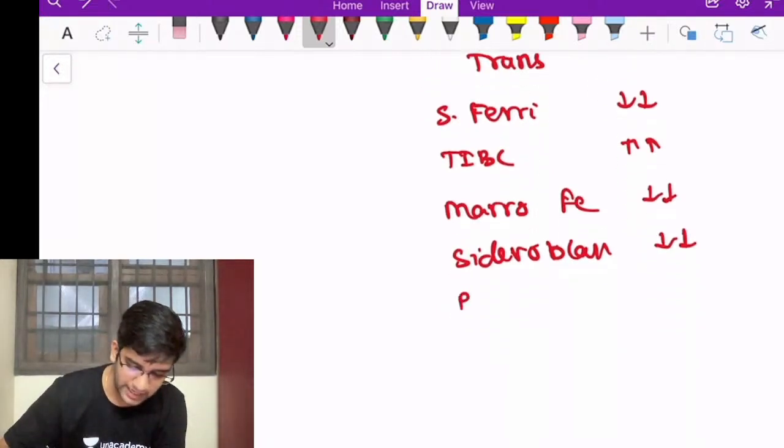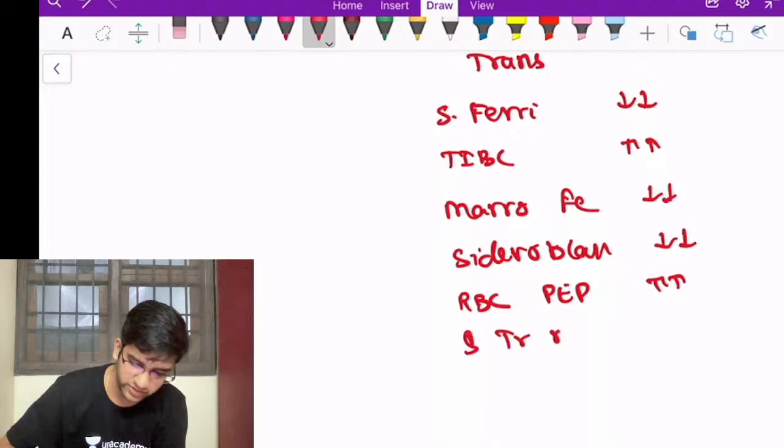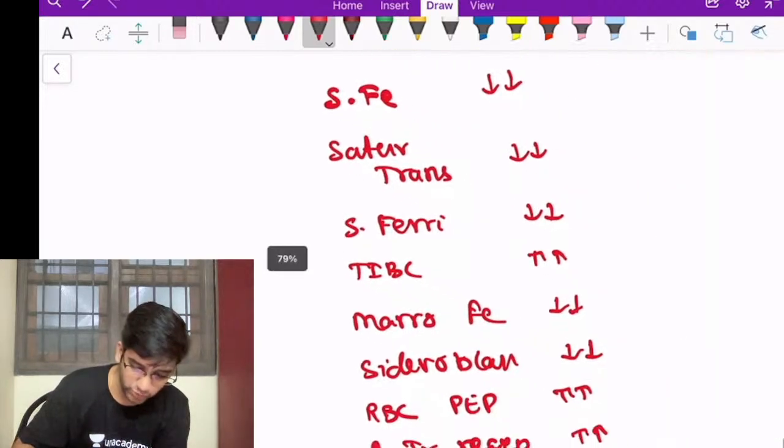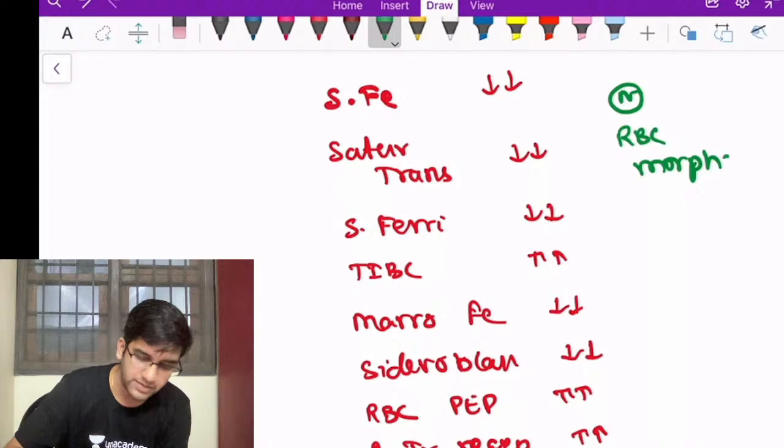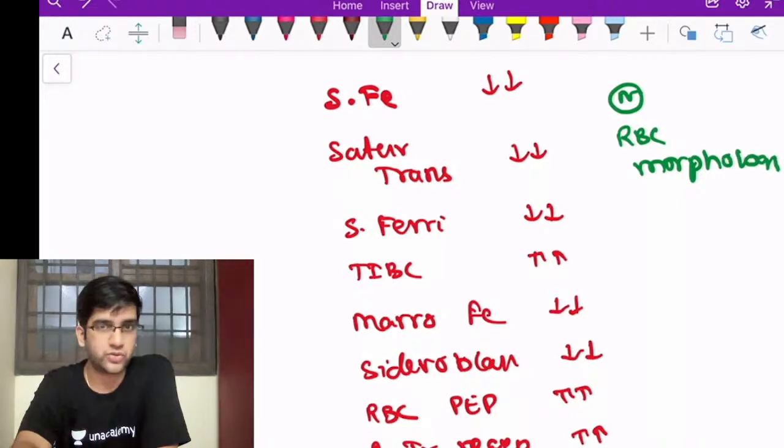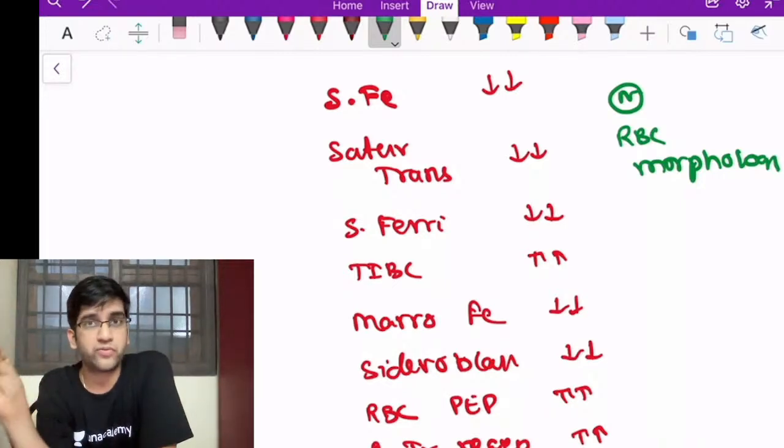Fine. My RBC erythrocyte protoporphyrin will be elevated. Same will be my soluble transferrin receptors. That also will be elevated. The only thing which will be normal here is RBC morphology. My RBC morphology will be completely normal in this patient, right? I hope there are no doubts at this stage, right? The only normal thing I'm going to find here is my RBC morphology. Everything else is going to be abnormal, right?